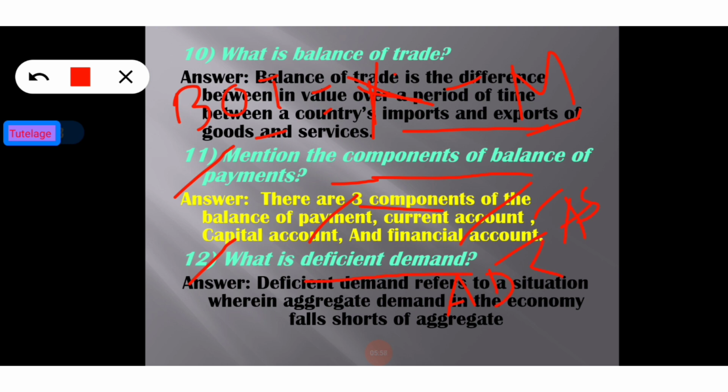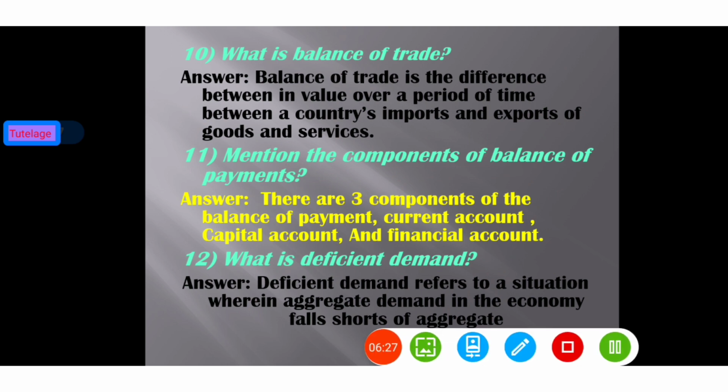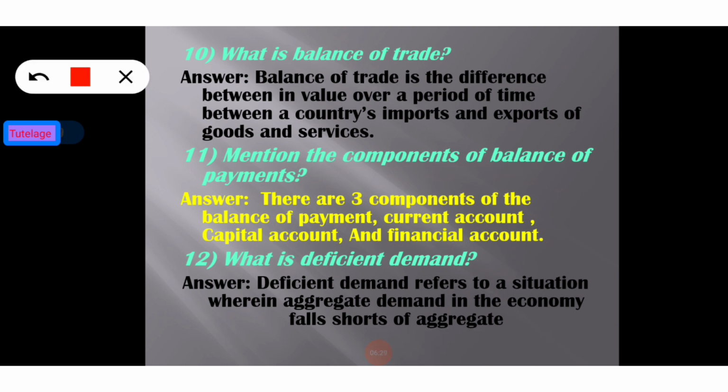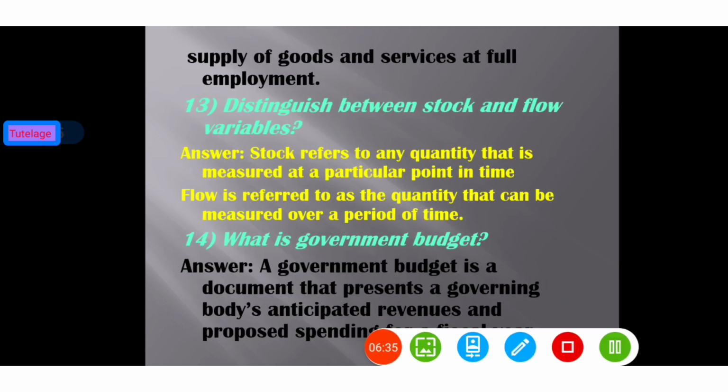Deficient demand is related to the concept of aggregate demand and aggregate supply in economics, and refers to a situation when aggregate demand is less than aggregate supply, corresponding to the full employment level in the economy. That is known as deficient demand. Now going to the definition slide. Deficient demand refers to a situation wherein aggregate demand in the country falls short of aggregate supply of goods and services at full employment.